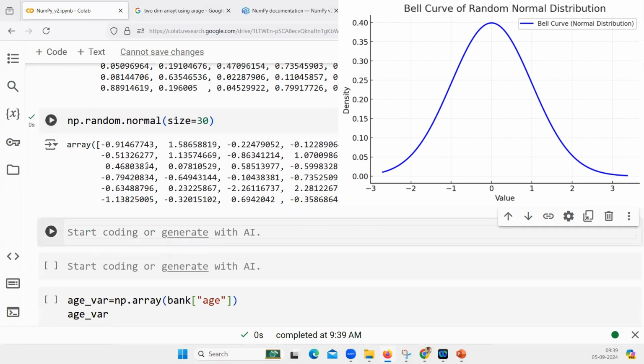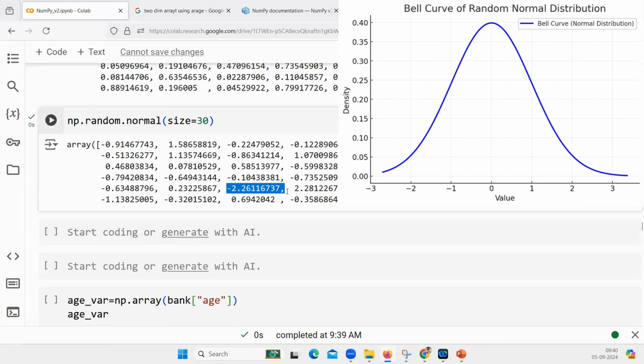What do you mean by normally distributed? They will be near to the average. By default, the average is taken as 0. So near 0, there will be a lot of values. Far above 0 there will be fewer values, and far below 0 there will be fewer values. So this is far below 0, and this is far above 0. Near 0 there will be a very high number of values. So this is 0.2, this is 0.12, and this is 0.7.